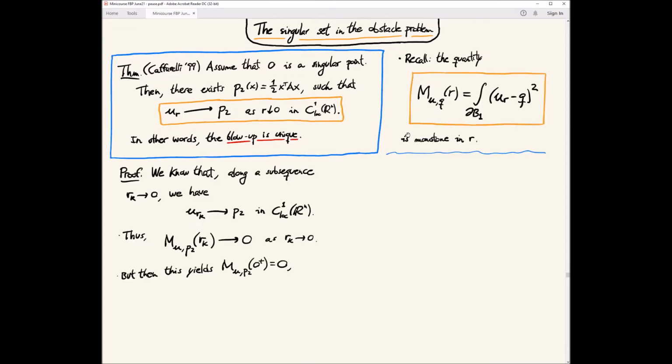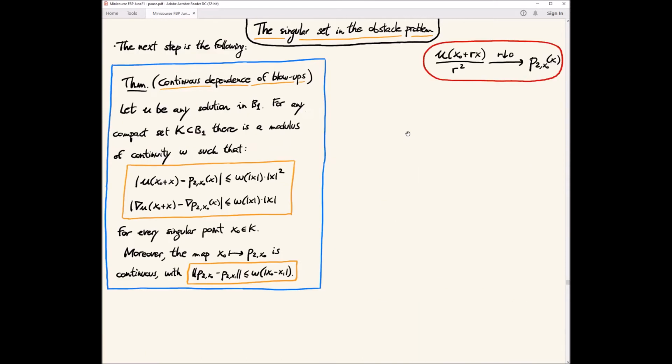This was proved thanks to a monotonicity formula. And remember, what we are saying is that the rescaled versions of u converge to this quadratic polynomial p that depends on the point. And then we have some continuous dependence of blow-ups. This result says that if you consider the unique blow-up at every point, then the dependence of this polynomial on the point is continuous.